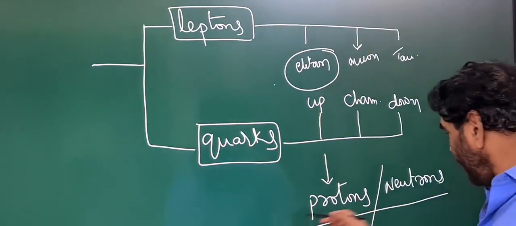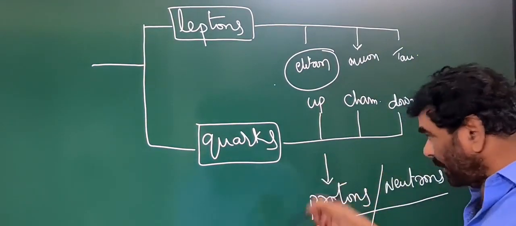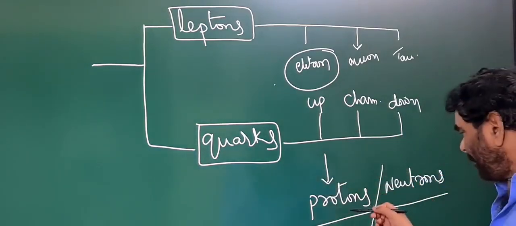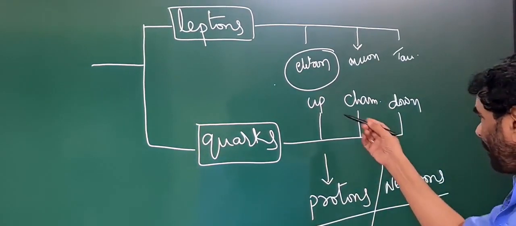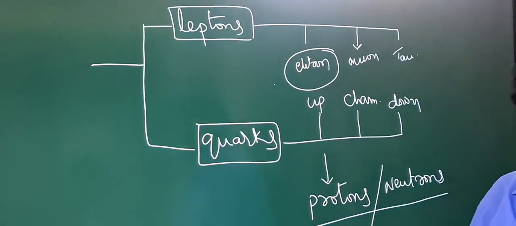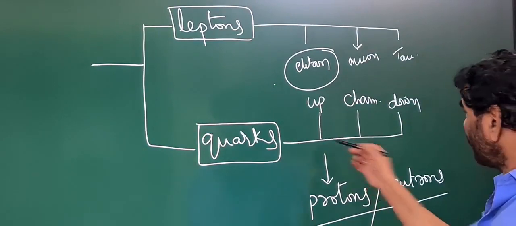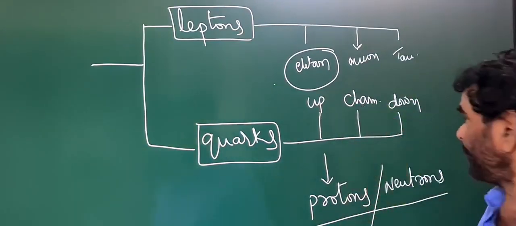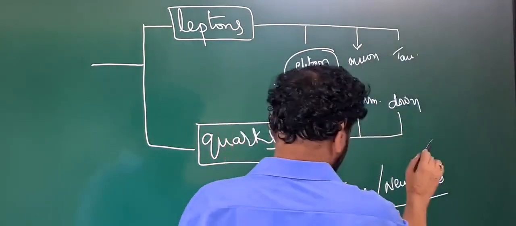These two come under the category of the baryons. Protons and neutrons are formed due to the combination of three different quarks. There are 6 different quarks, 3 plus 3.